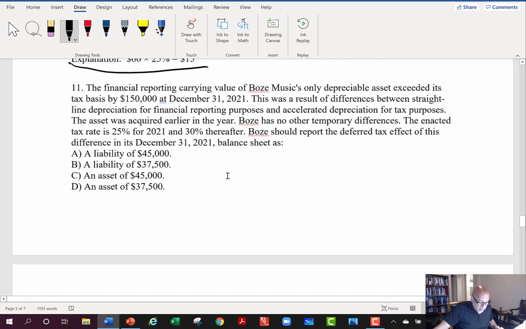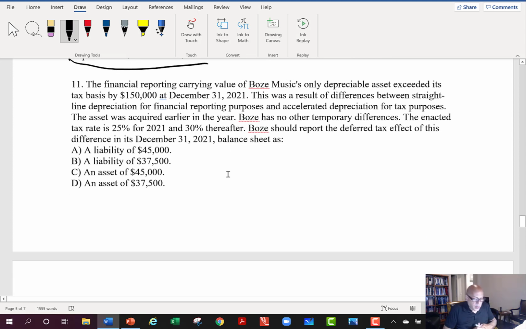Okay, let's look at this number 11 here. The financial reporting carrying value of Bose Music's only depreciable asset exceeded its tax basis by $150,000. So what is that telling you? Carrying value for book purposes is going to be its cost minus any accumulated depreciation.